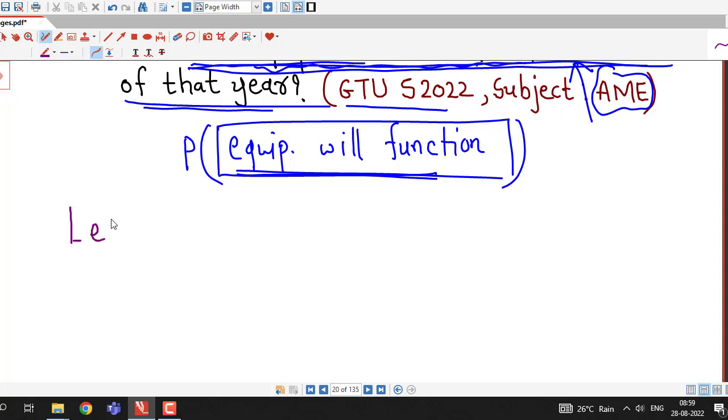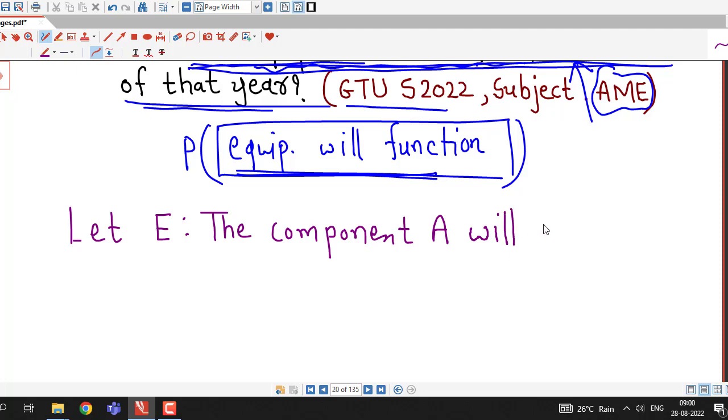We consider three events for three components. Let capital A be the event that component A will fail during the year, or before the end of the year, or we will simply write that component A will fail.